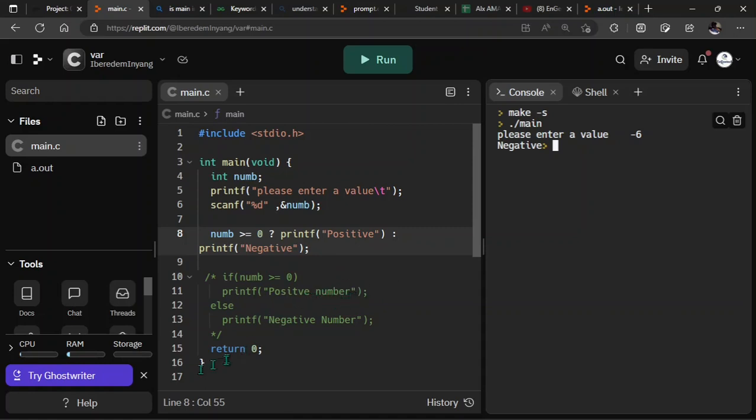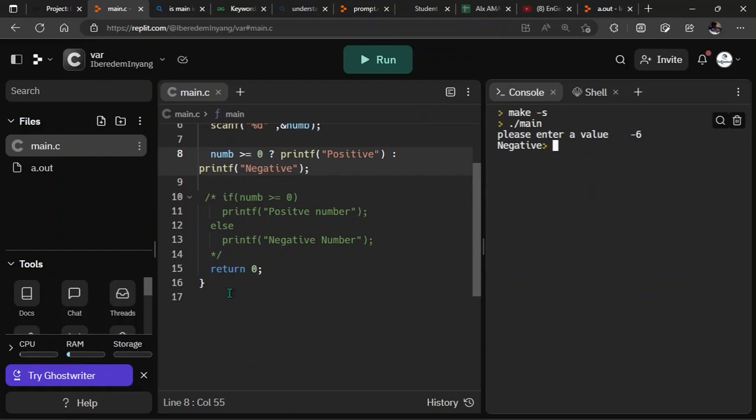We have several types of relational operators. We have something like greater than or equal to, less than or equal to, less than, greater than, and not equal to. I think we should know all about that. Let's say greater than or equal to. We have less than or equal to. We have greater than. We have less than. We have the equal to sign. Sorry about that, that's the incremental operator. I'm not working on that for now. We have the equal to, and we have the not equal to. I think those are the basic ones we normally use on a daily basis.